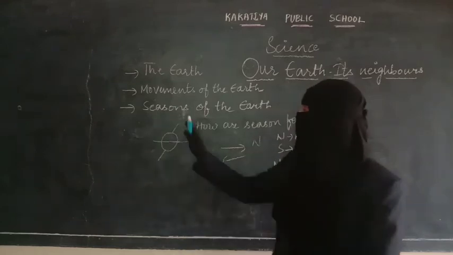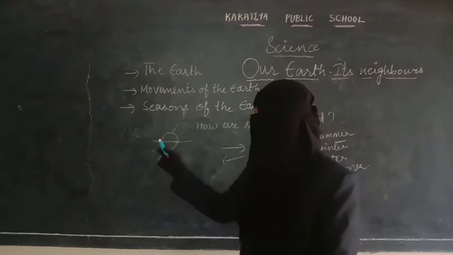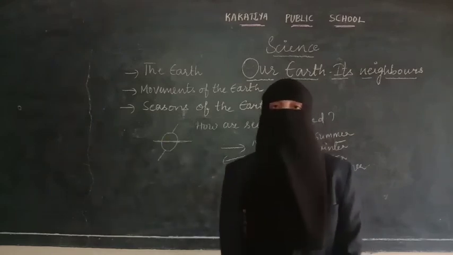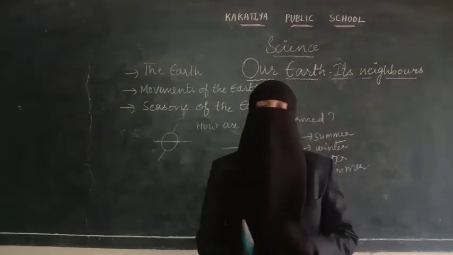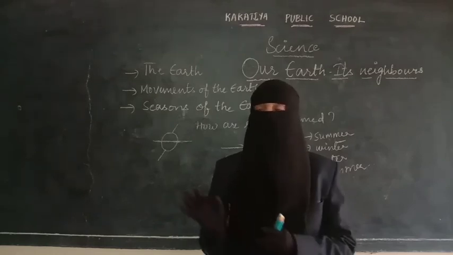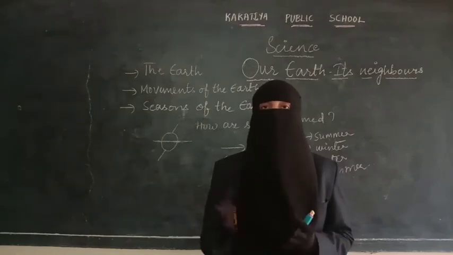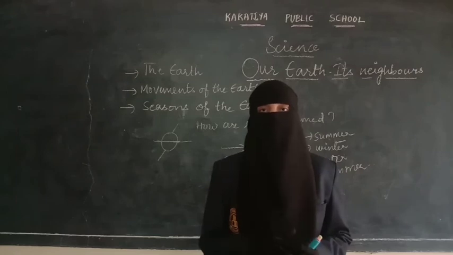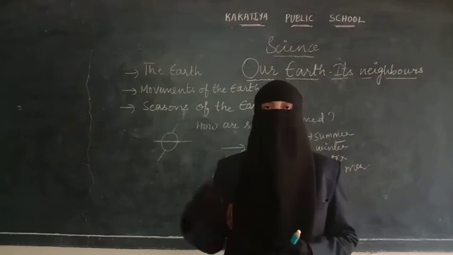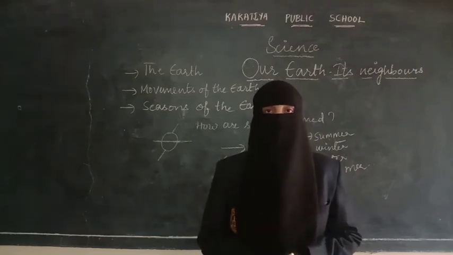This was about the poles, north and south pole, but you see the region that is at the equatorial region. At that place it will get correct sunlight. So that means in this area the day will be of 12 hours and the night will be of 12 hours. There will not be any difference like the northern hemisphere and the southern hemisphere.